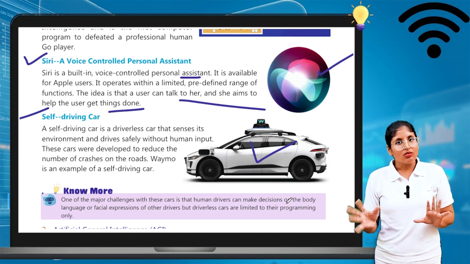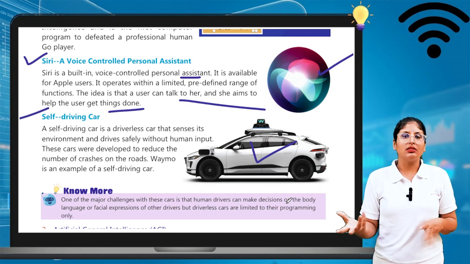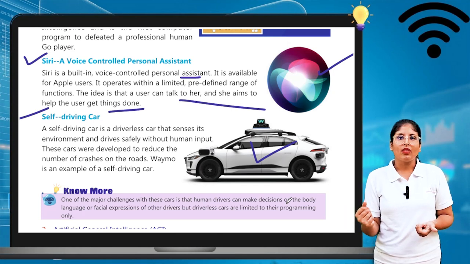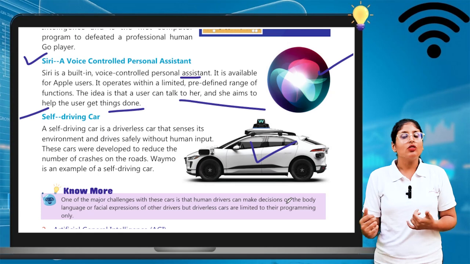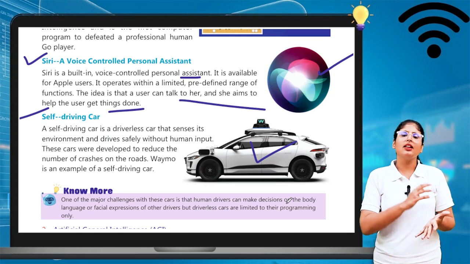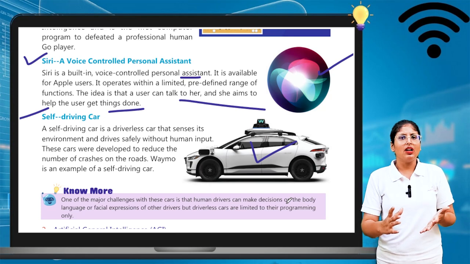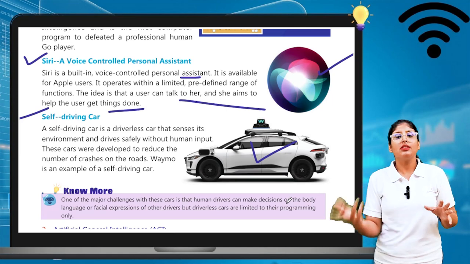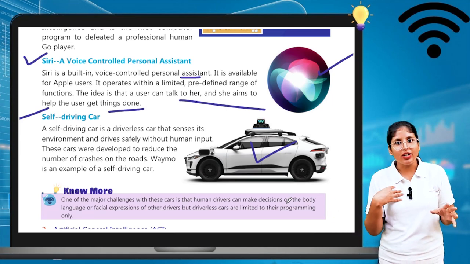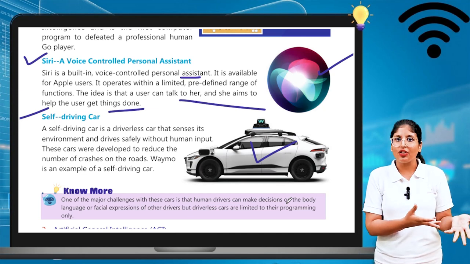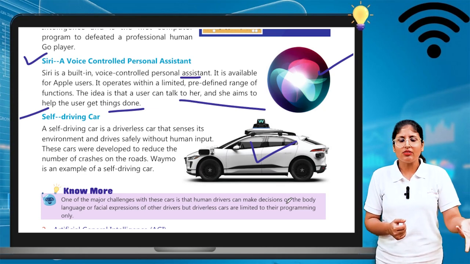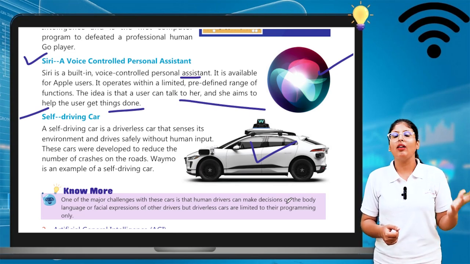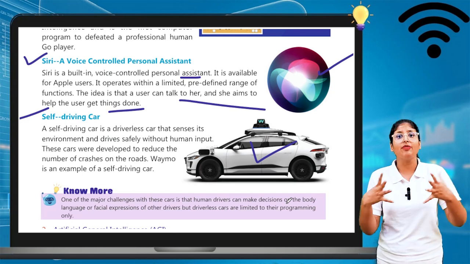Maybe, for example, this is just an example I'm giving you, if someone asks what is a family, Siri can give the answer in a predefined way: a family is a group of people who live together and share feelings. But if someone asks me, my definition is totally different from Siri's definition. Siri is a machine, so it gives answers according to that. It does not have feelings, but a human being can give an answer with feelings in it.